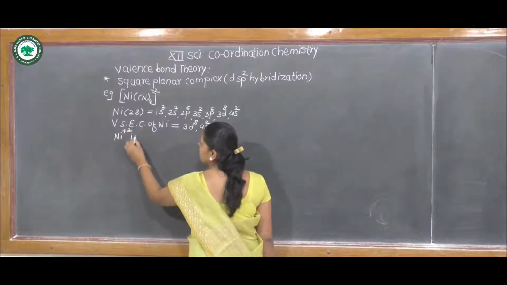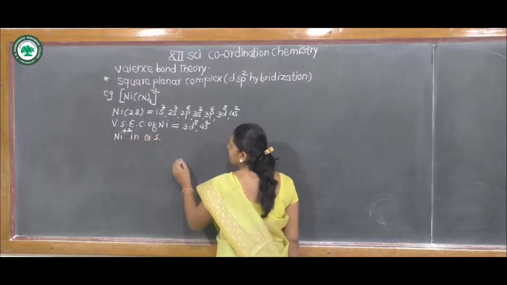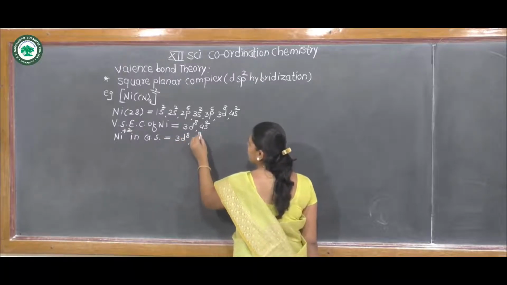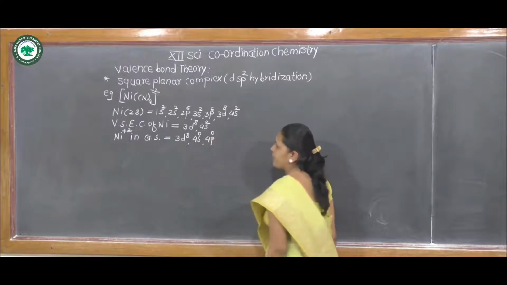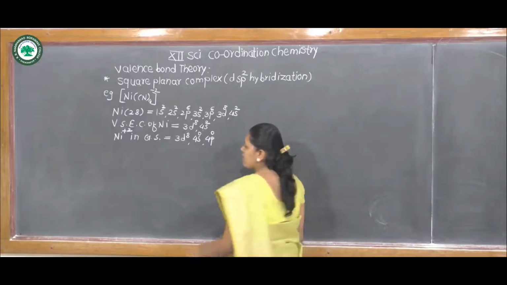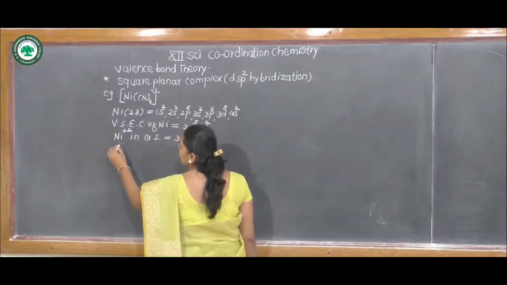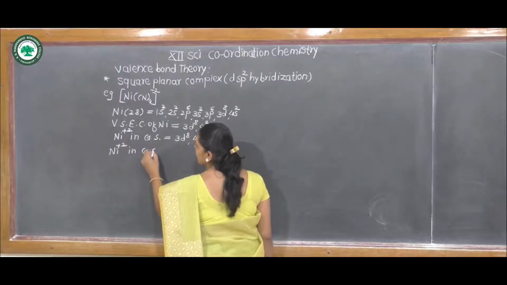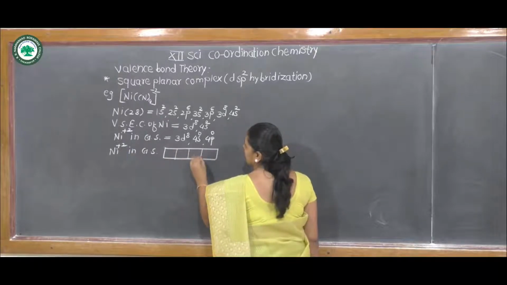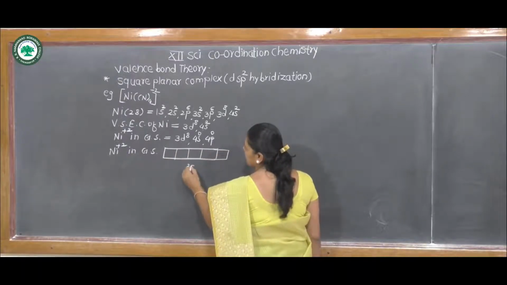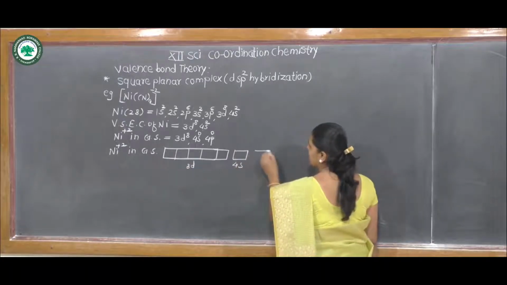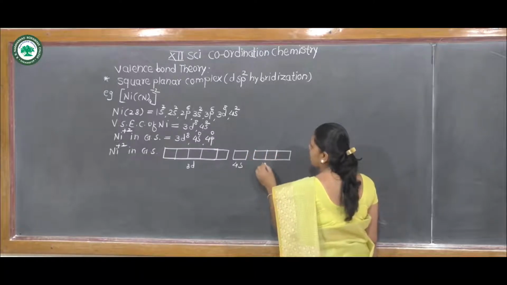Then nickel +2 in the ground state is 3d8, 4s0, 4p0. This is the electronic configuration of the nickel +2 ion in the ground state. Nickel +2 in block diagram, also in the ground state: this is the 3d orbital, the 4s orbital and the 4p orbital.